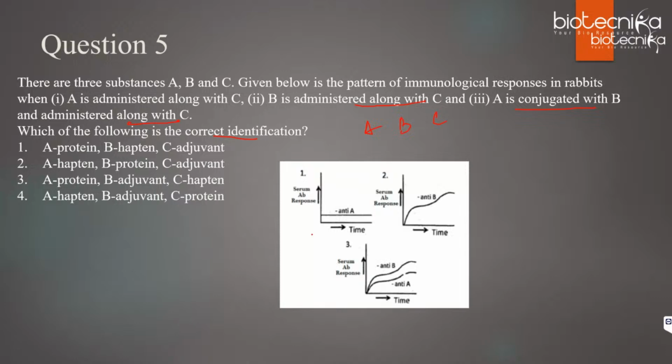It's an average question. I won't say it is very easy or very difficult. If you have understood what is a hapten, what is adjuvant, what is a carrier protein, you can solve this question. And it is not very simple also because you have to identify the responses.